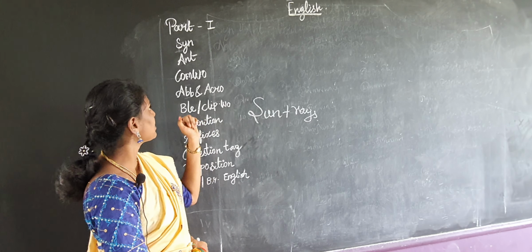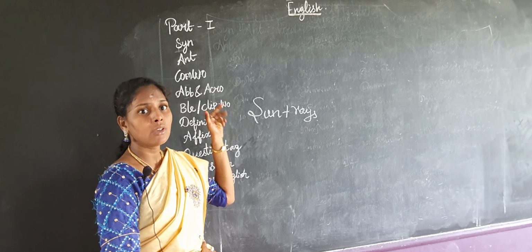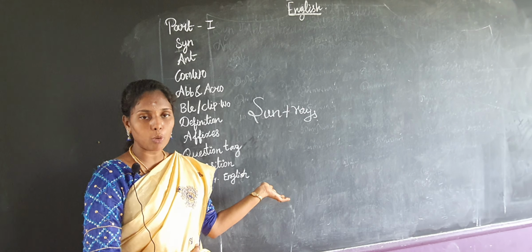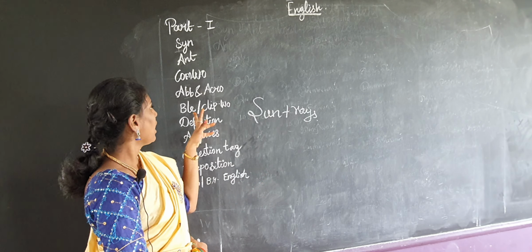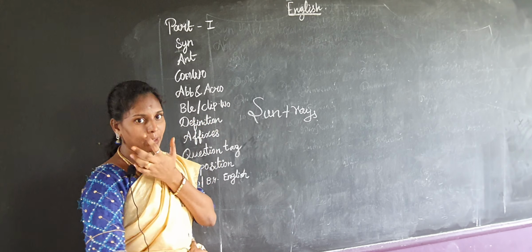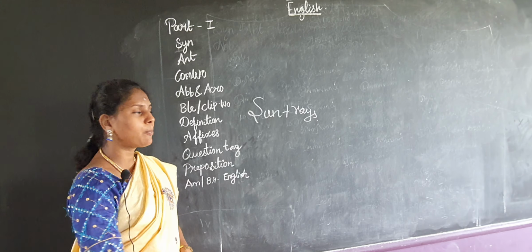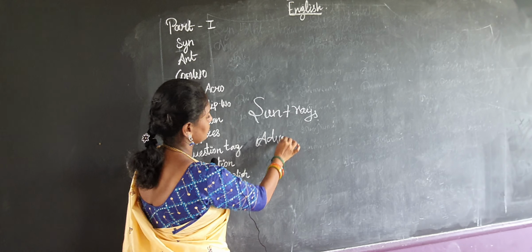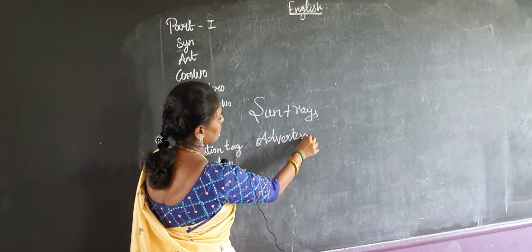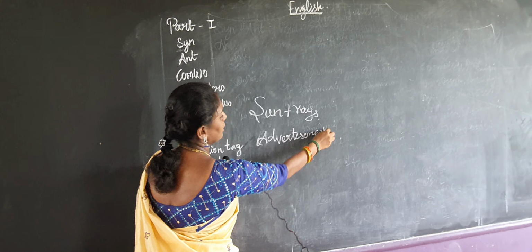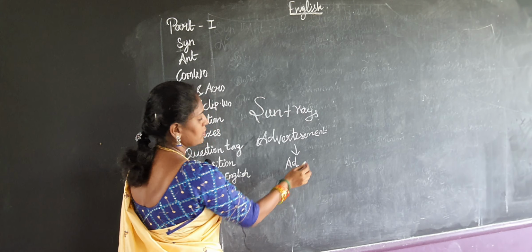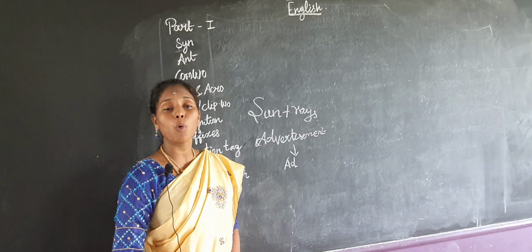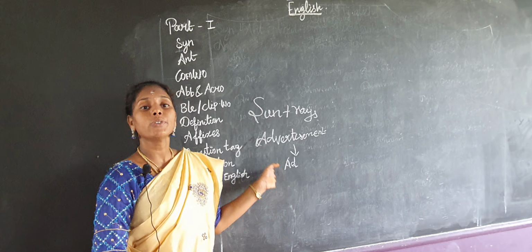And the next thing, abbreviations and acronyms. We have a lot of abbreviations and acronyms. First concentrate on the book back exercise and then you move on. Next one, blended words or clipped words. What is meant by blended words and clipped words? For example, advertisement. For the clipped word, what you have to write is ad. Mostly the teachers will give more practice for this vocabulary part, so you learn it.